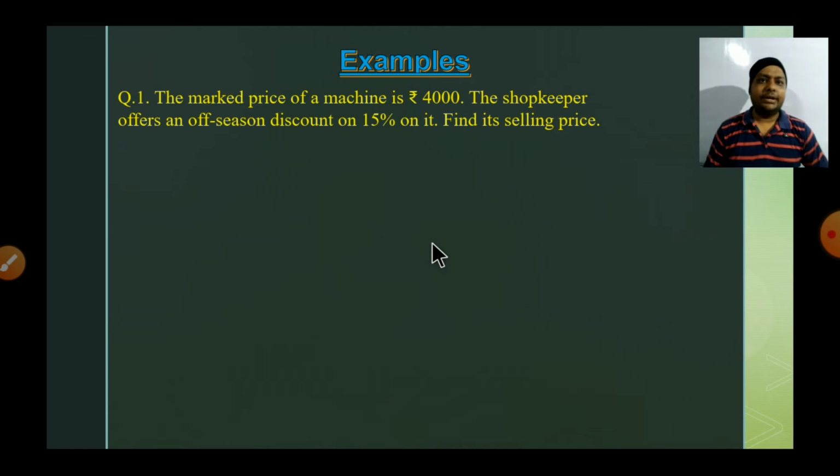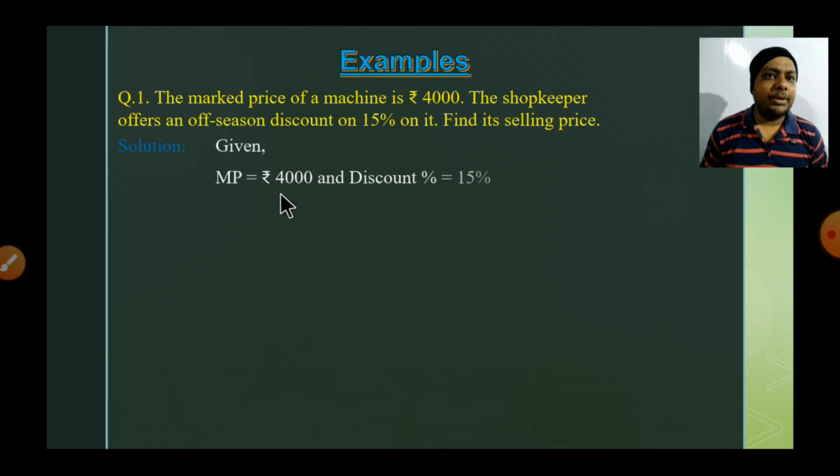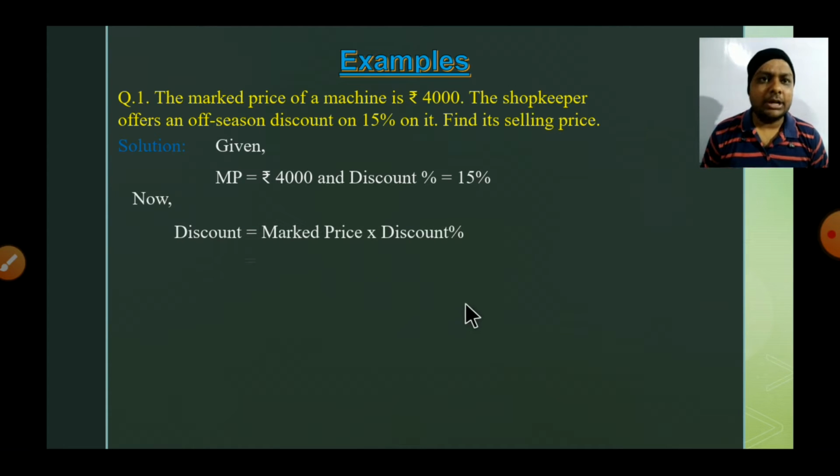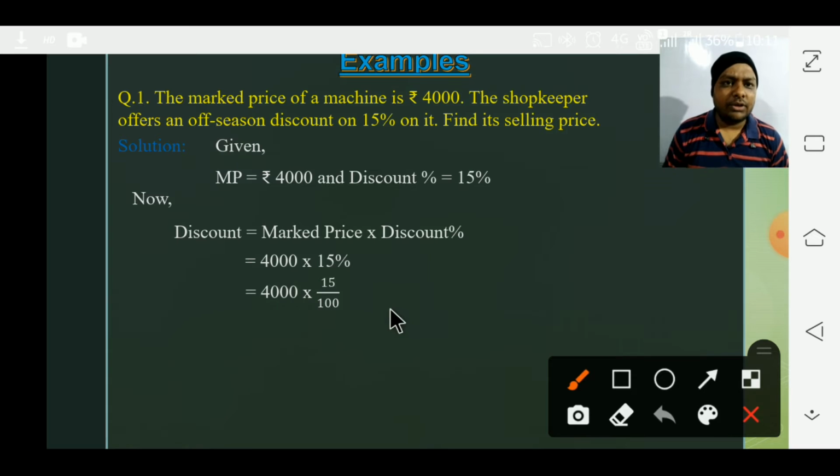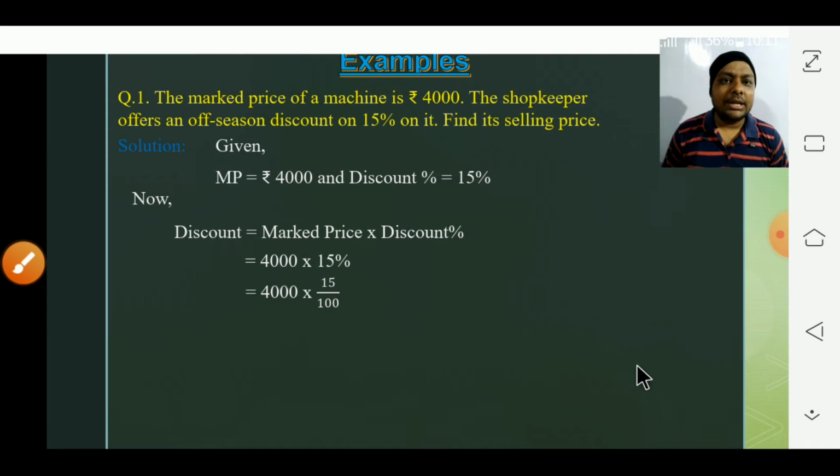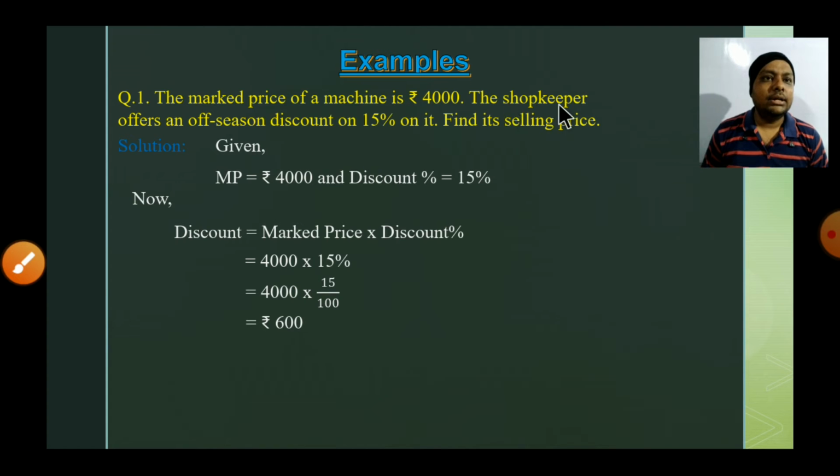Let's find it. At first, we will write what is given. MP is rupees 4,000 and discount percent is 15%. Now let's find the discount. Discount equals mark price into discount percent. Let's multiply it: 4,000 into 15%, which means 4,000 into 15 by 100. Now here you can see 20 will cancel. 40 into 15 will be 600. So that will be the discount offered by the shopkeeper.